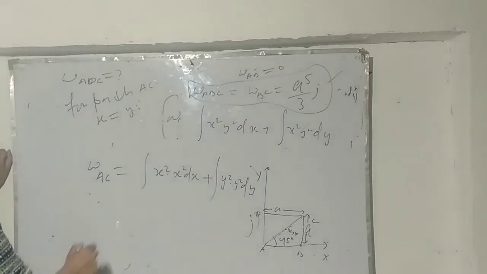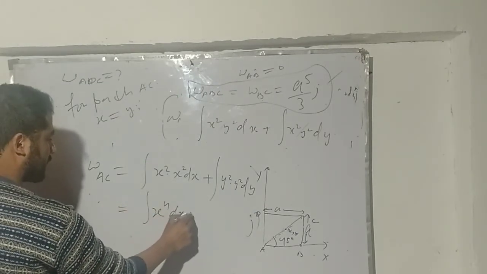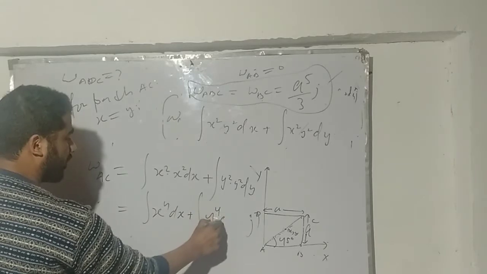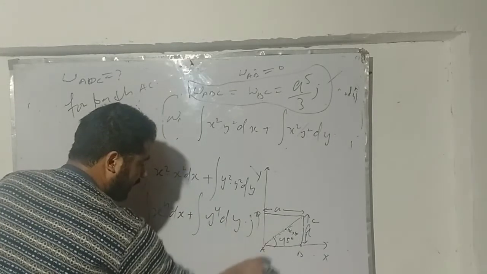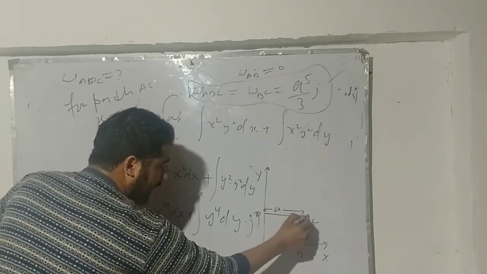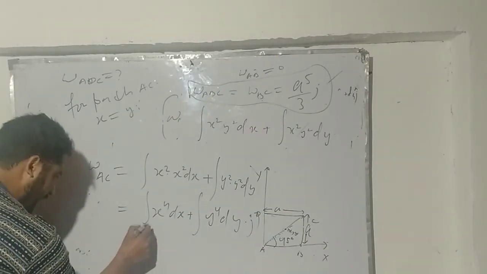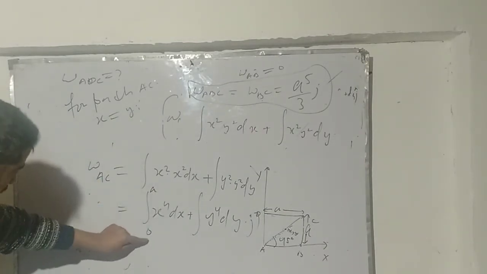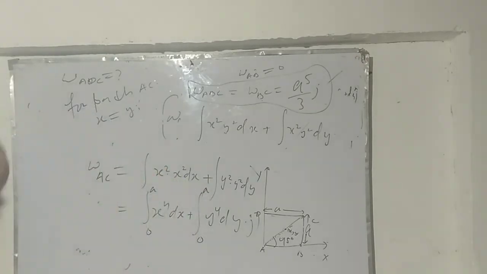So it will be the integral of x to the power 4 dx plus the integral of y to the power 4 dy. At this point, the value of x is a and the value of y is a, so the limits of the first integral go from 0 to a, and the limits of the second integral will also go from 0 to a.